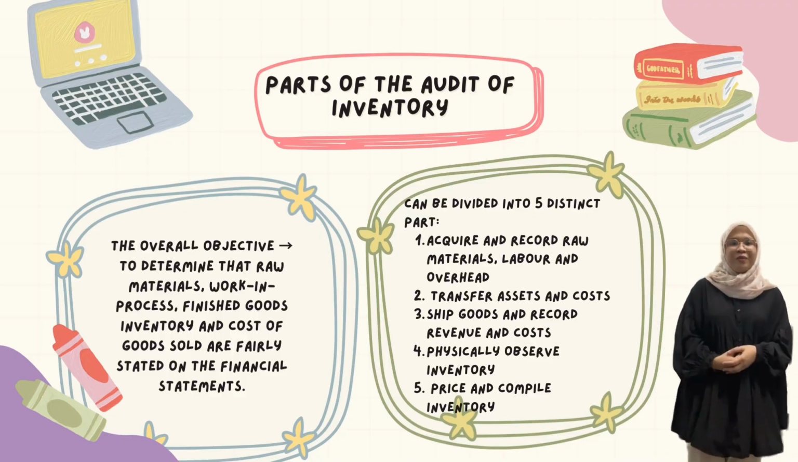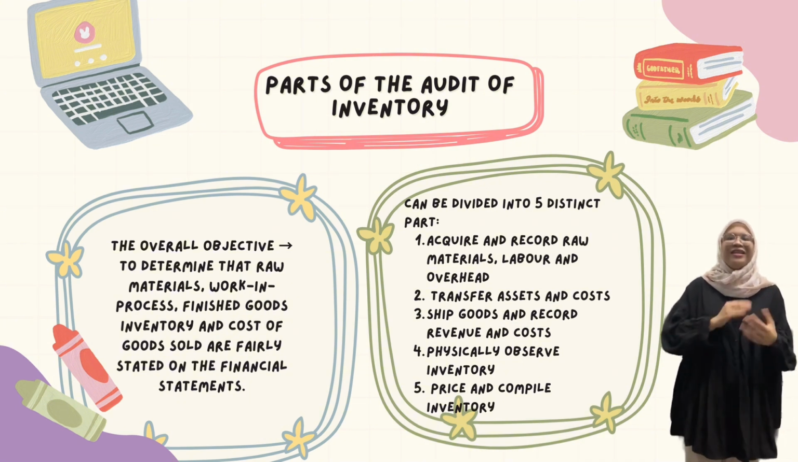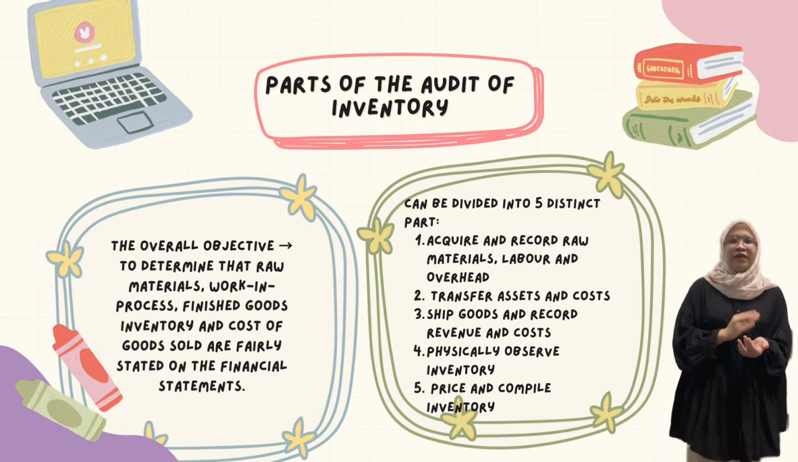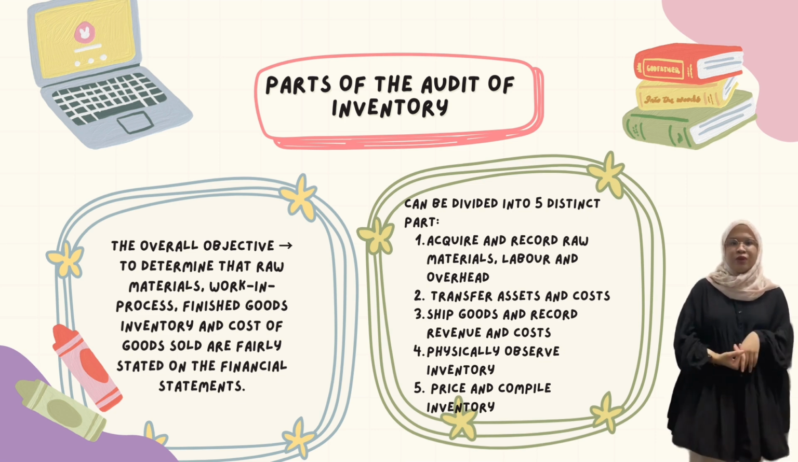Hi, continue with me. I'm HAZIQAH binti AZMI, and this is the part of the audit of inventories. The overall objective in the audit of the inventories and warehousing cycle is to provide assurance that the financial statements fairly account for raw materials, work in process, finished goods inventory, and the cost of goods sold.